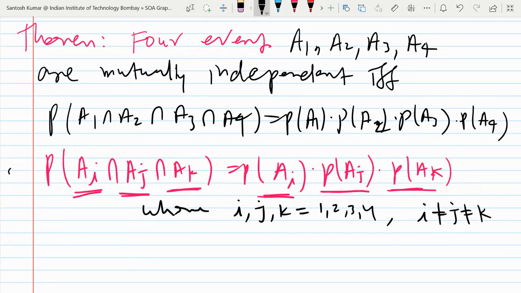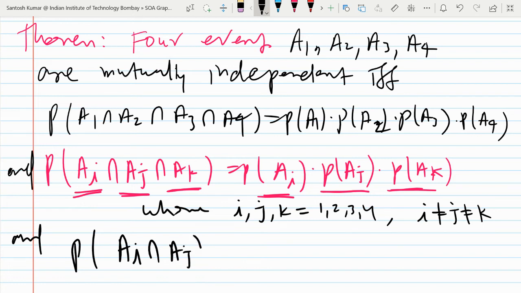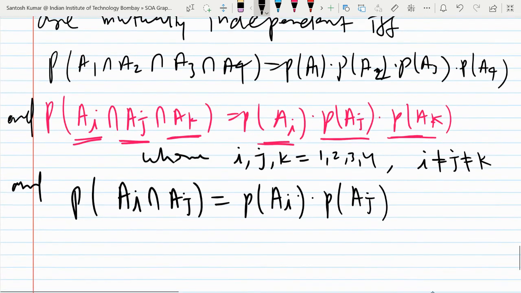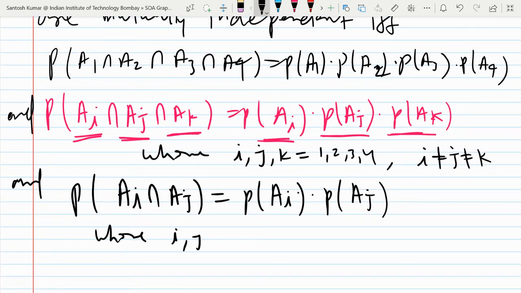Next condition will be this, and you have to check this. And next will be probability of Ai intersection Aj is equal to probability of Ai into probability of Aj, where i, j can take value 1, 2, 3, 4. You may take any of 1, 2, 3, 4, but make sure i and j are different.